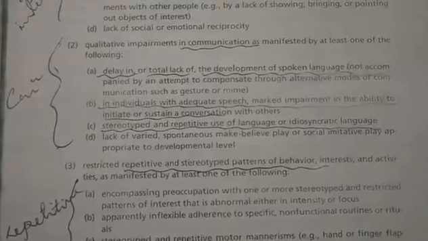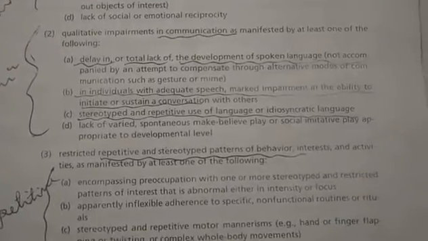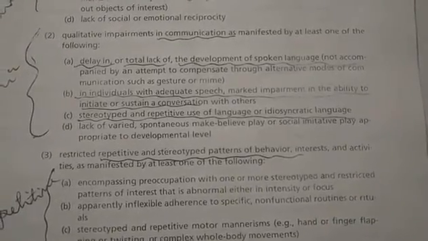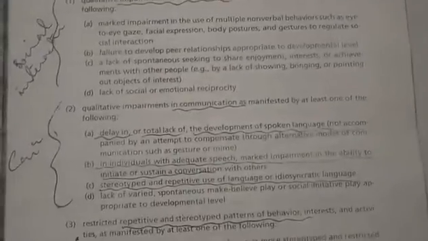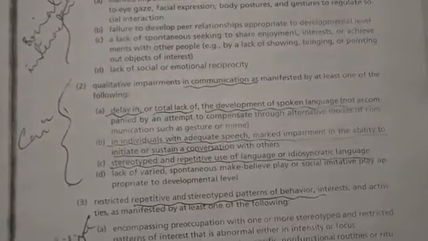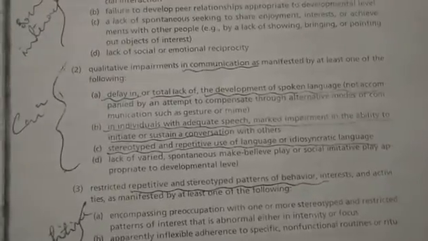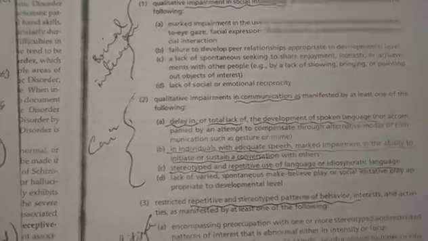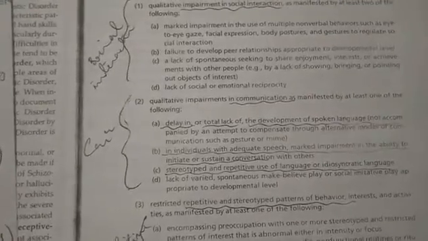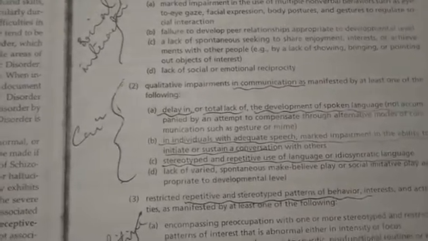So next point is stereotyped and repetitive use of language or idiosyncratic language. This is not exactly from the movies, but you can see that in movies where someone is suffering from any psychological disorder, they keep repeating the words.